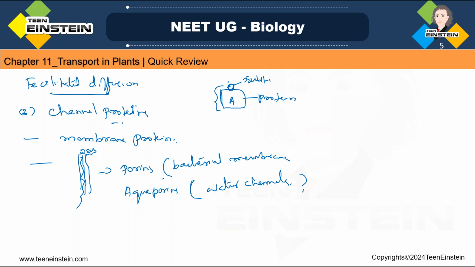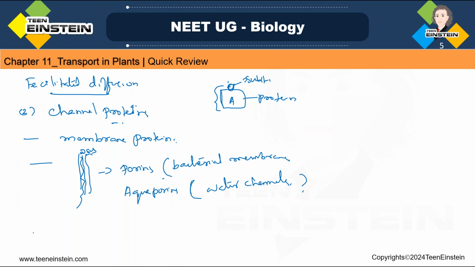So in passive transport we are talking about diffusion and facilitated diffusion. In facilitated diffusion, we are learning about the things which facilitate that diffusion, and here they are carrier proteins and channel proteins.